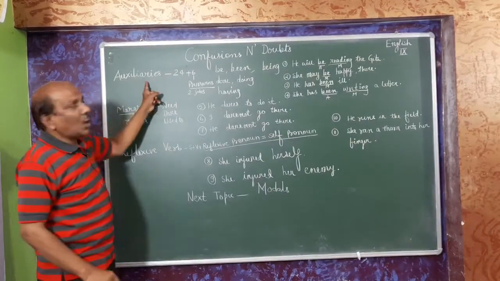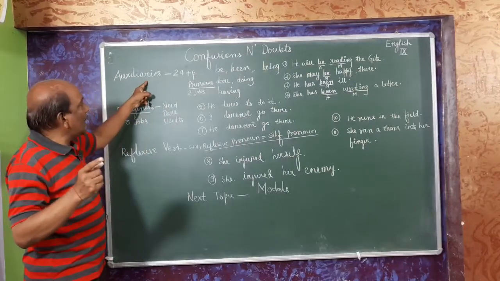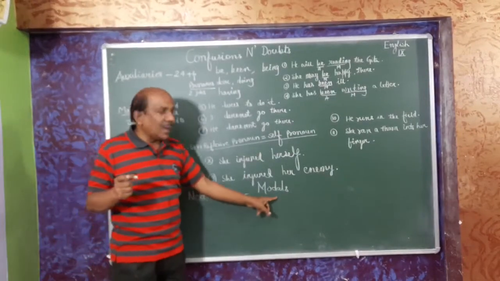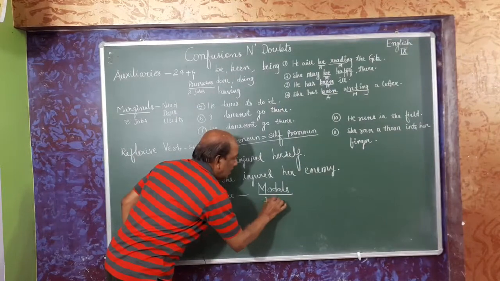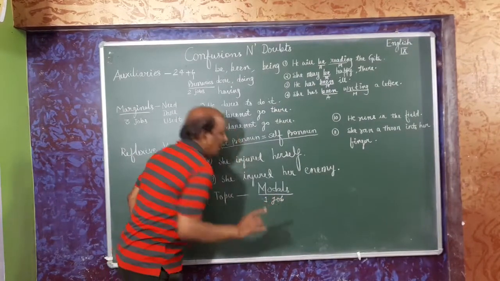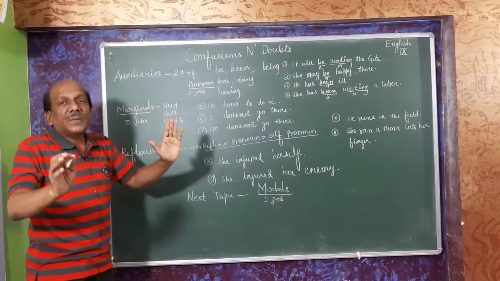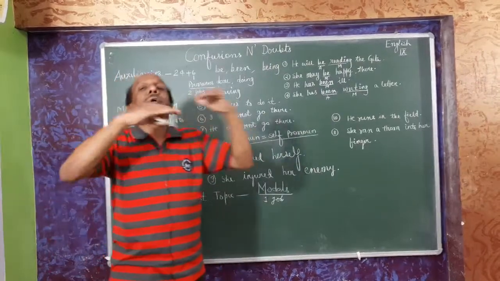See here, some auxiliaries do 1 job, some auxiliaries 2 jobs. Modals have only 1 job, 1 function. Primaries have 2 functions and marginals 3 functions. So I have divided it into 3 parts.